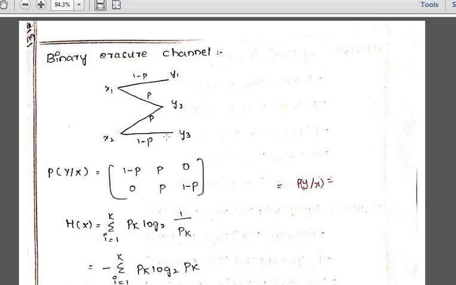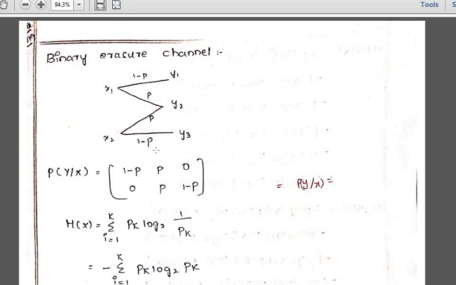I will be sharing the link here at the top. Go back to the binary communication channel and see how we write the channel matrix for this part. This is how you obtain it, and we saw how we got this in the last class. I will be sharing the link of the last class also. Just go back to the class where we saw the binary erasure channel and its symmetric matrix.